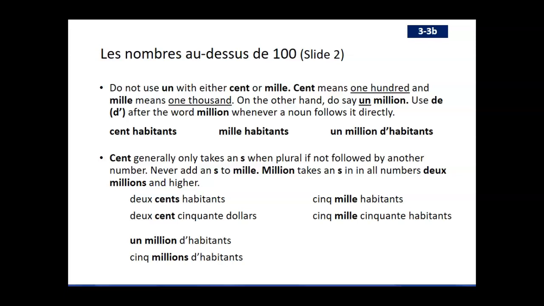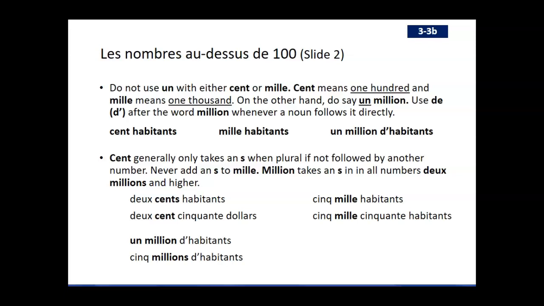You just basically say cent habitants. There's a liaison between these two. So 100 inhabitants. Mille habitants, 1000 inhabitants. And un million d'habitants. So when you have 1 million, you're using de to say basically a million of those people. Un million d'habitants. So that's just the rule that we follow for those particular numbers.